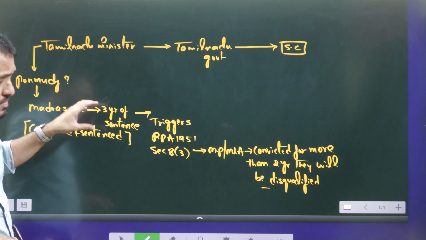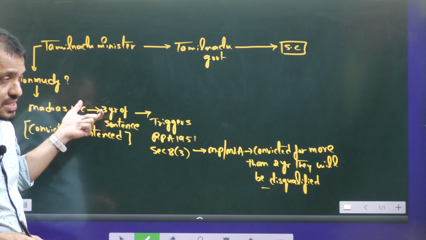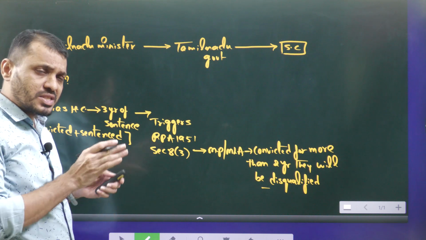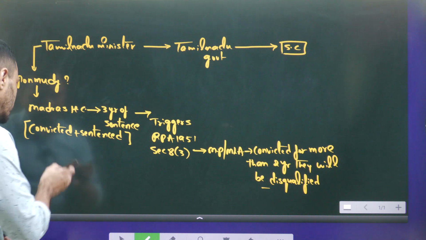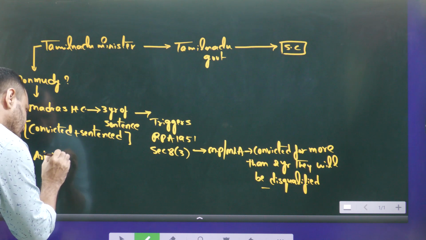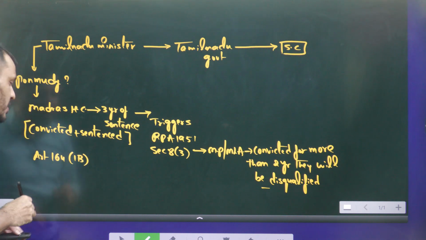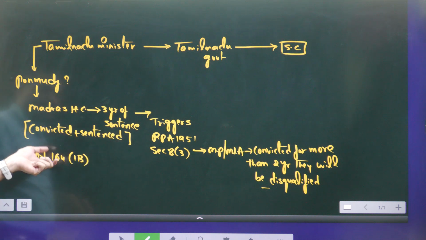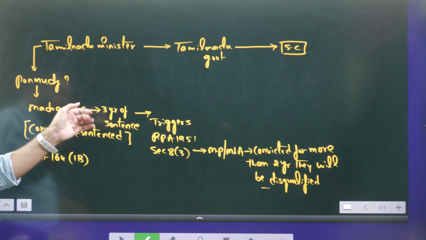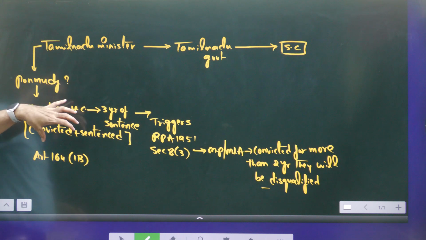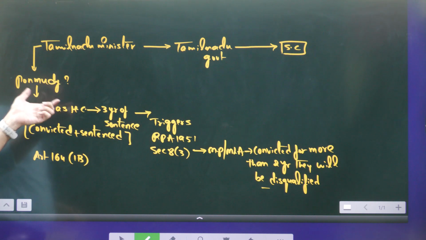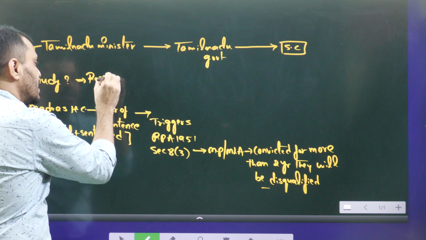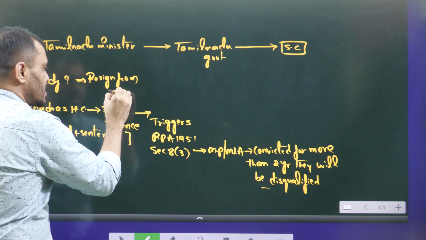You already know that, according to Article 173. So according to Article 164 at the state level, and 75 at the central level. According to Article 164(1B), if a person loses the membership in the house, automatically he will lose the ministry as well. So because of this verdict, this Ponmudi has to resign from the ministry.